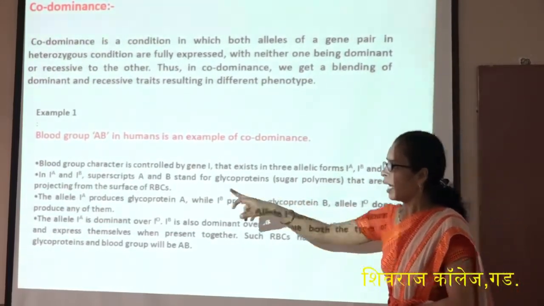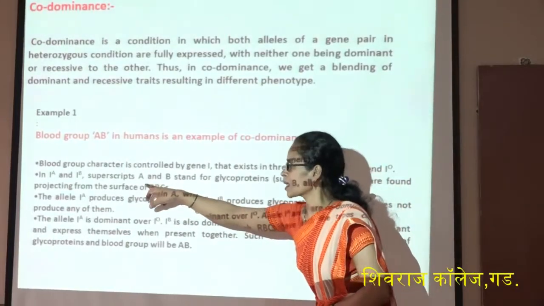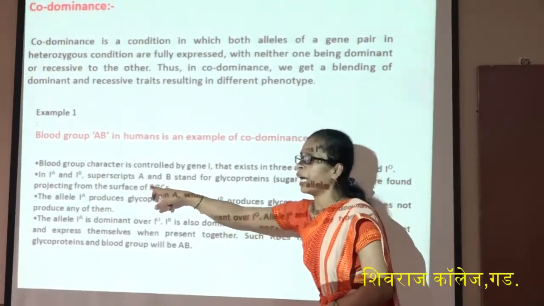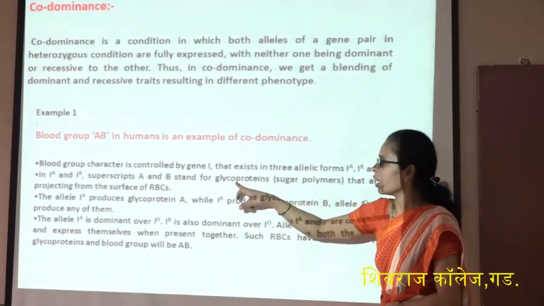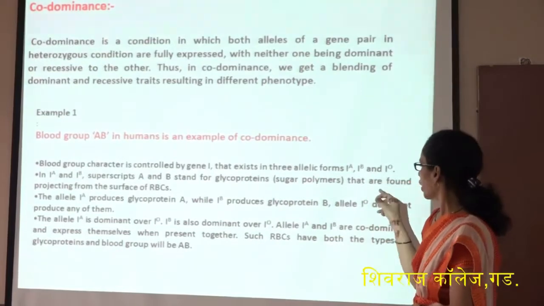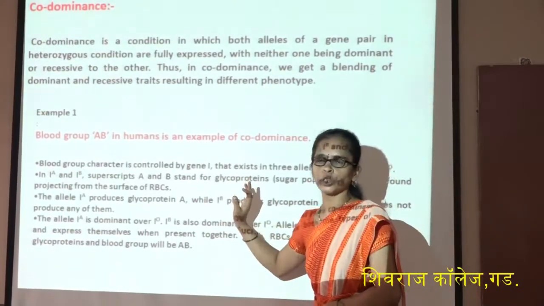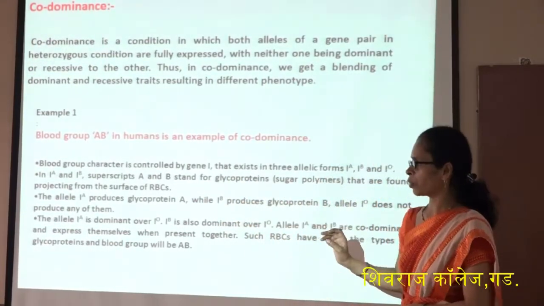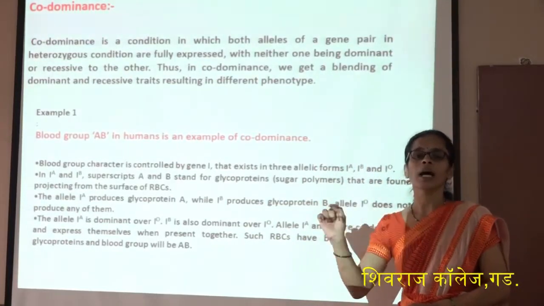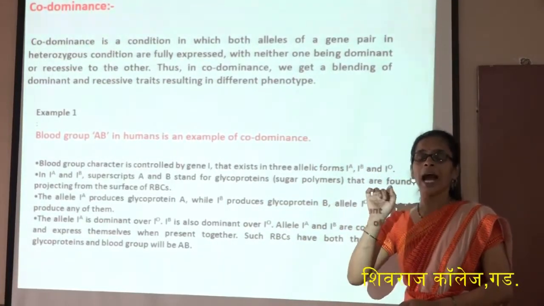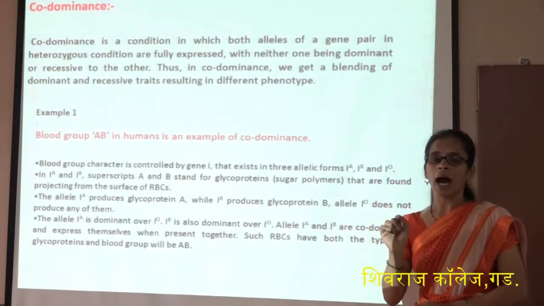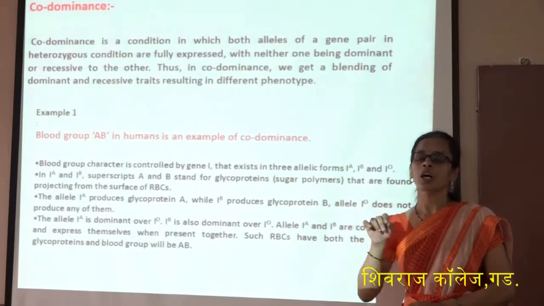Here, IA and IB have subscripts A and B, which stand for glycoproteins or sugar polymers, and the O blood group does not contain any sugar polymer. The allele IA is dominant over IO. Similarly, IB is dominant over IO, and IA and IB show codominance.